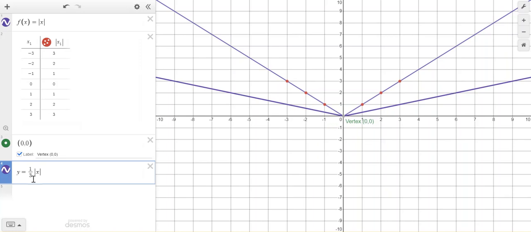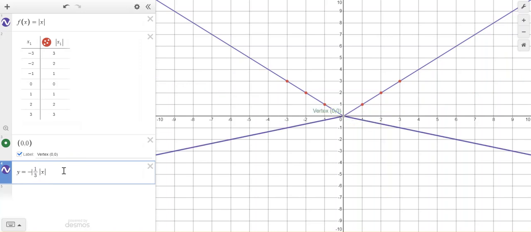So let's look at that slope for 1/3 again on the right side. I want to go from here to here. So I'm going to go up 1 and right 3. Up 1, right 3. That is a slope of 1/3. And again, if I put a negative in front, it has reflected. We say it reflected over the x-axis because it's going upside down. But our slope is down 1, right 3. Down 1, right 3. Again, we are only looking at the slope on the right, and we do a mirror image on the left.